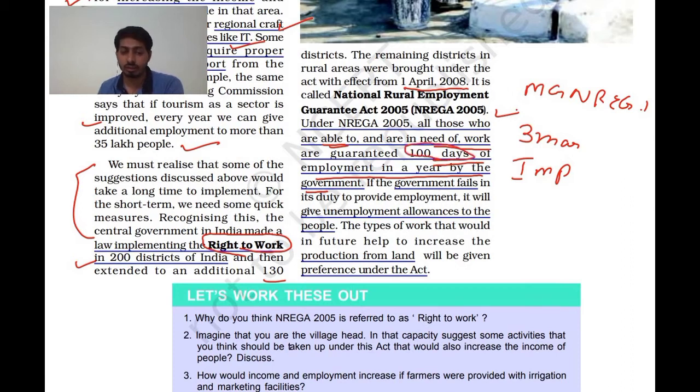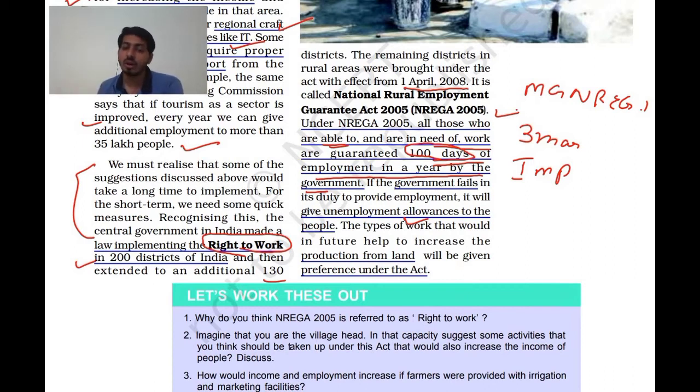The government is liable to provide you 100 days of work in one year. If the government fails, if it is not able to provide you work, then what will they do? It's a duty to provide employment, so it will give an unemployment allowance, in Hindi what we call Berojgar Bhatta, to the people.